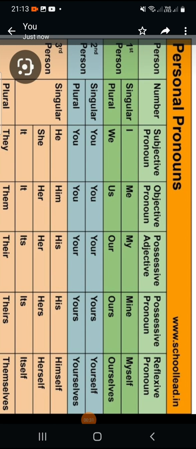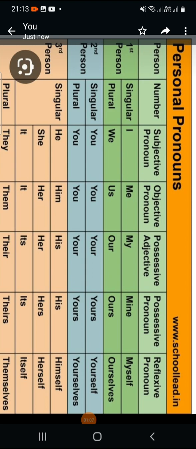For example, Ram is a good boy. So good is used for Ram, right? She is very much arrogant. That arrogant is used for the girl, right? So these are the words which are used for a noun or pronoun. But what is a pronoun? A pronoun is the word which replaces a noun, which is used in place of a noun.